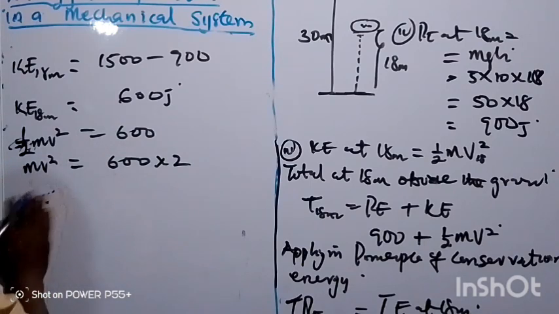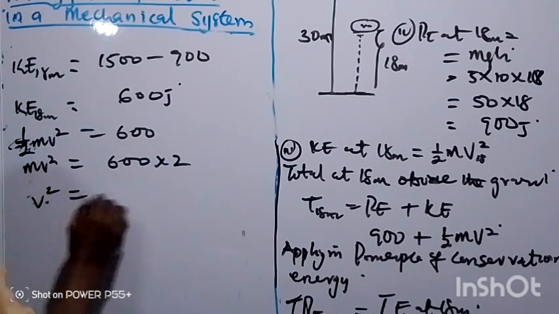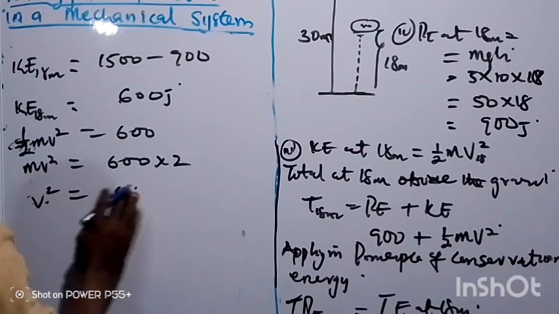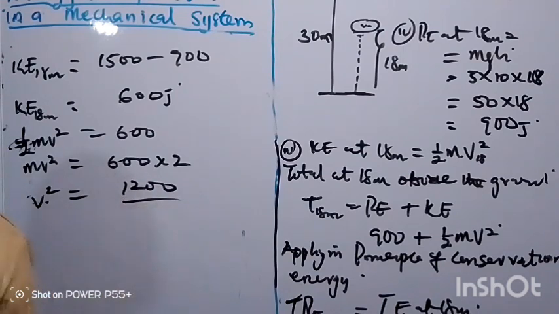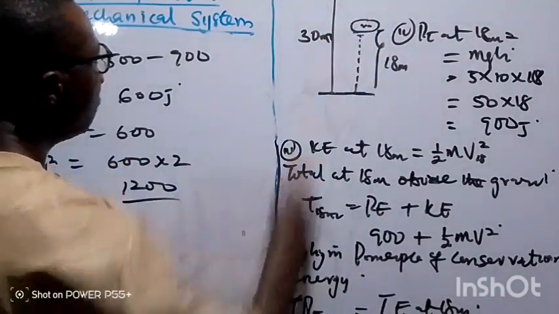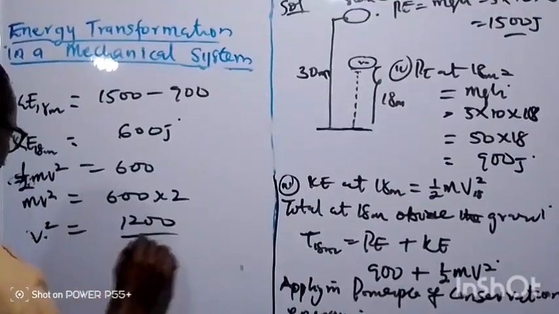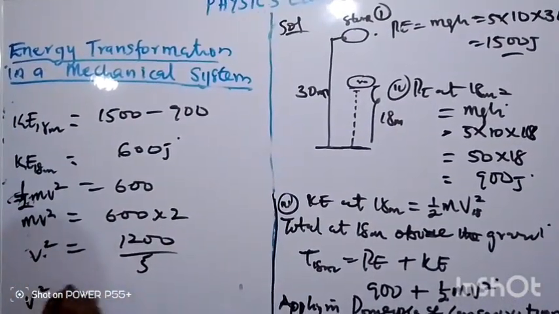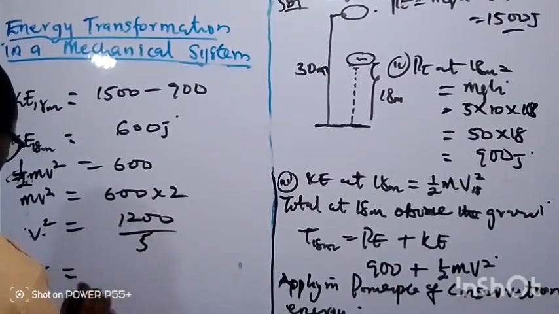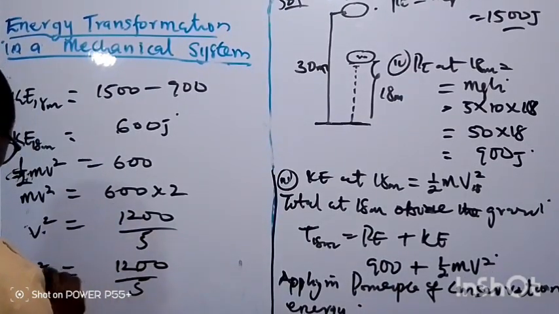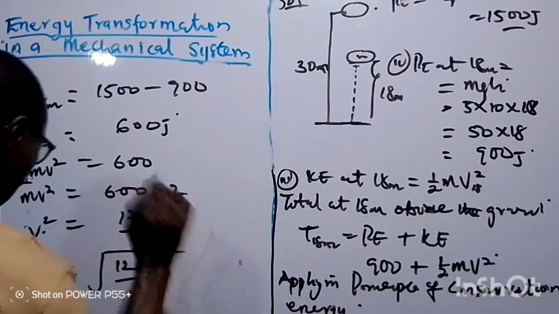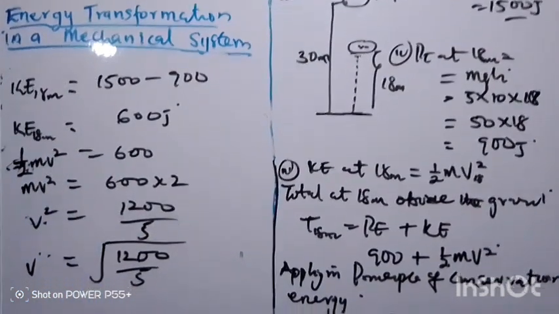So v squared will give us 1,200 over the mass of the stone according to the question, 5. So v squared will be equal to 1,200 over 5.